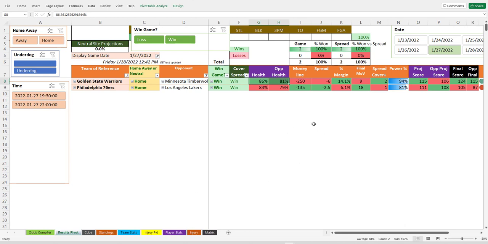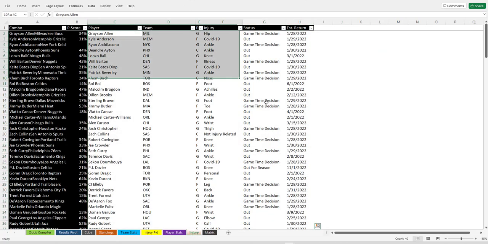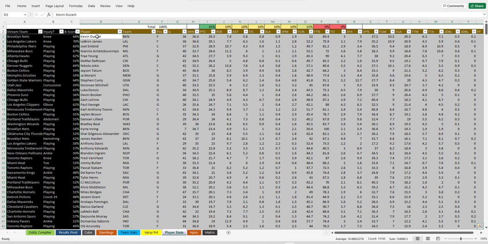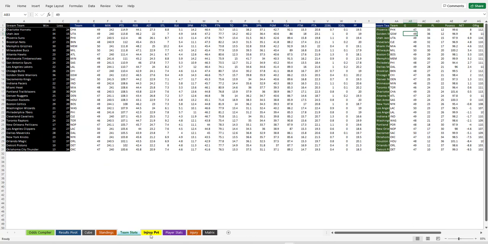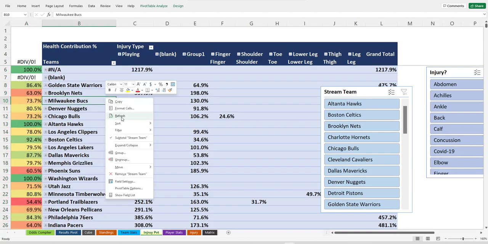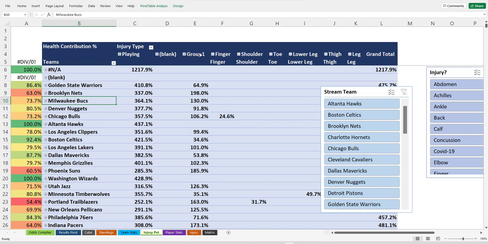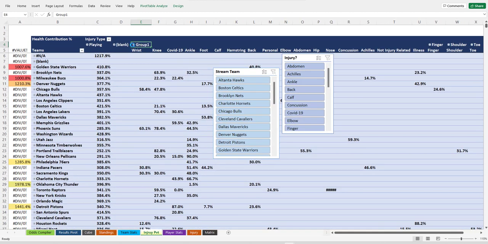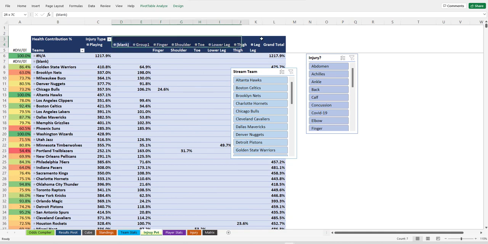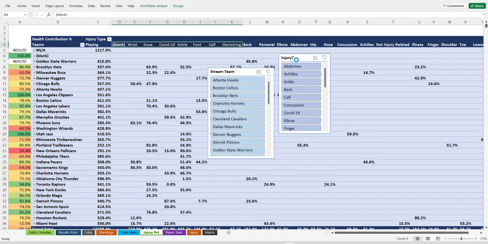One thing I wanted to start to touch on in these videos is how do you do complex editing to things. One of the most difficult things is in the NBA file, because everything else is pretty straightforward. You just paste the injury report from RotoWire here. You paste the player stats here. You paste the two team stats things here and here. And then you're left with the injury pivot, and you right-click here and refresh. And sometimes these grouping names will change. These are groups you can automatically create in Excel. You can actually see all the names of these things. Well, you can ungroup them and regroup them to make them easier to work with, right?